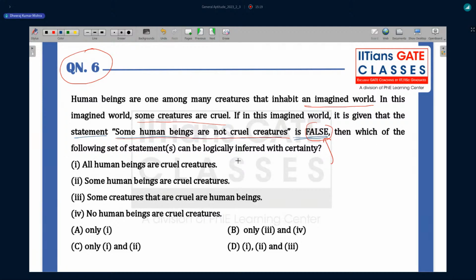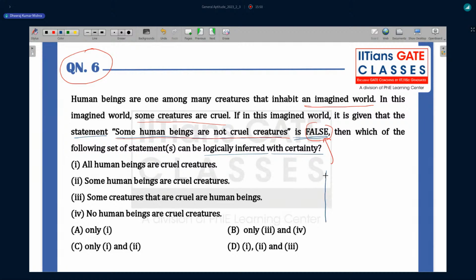So then, which of the following set of statements can be logically inferred with certainty? As they have said, "some human beings are not cruel creatures" is false. So it means that all human beings are cruel creatures, which you can say directly. And if you draw the Venn diagram for this question, so let's draw the Venn diagram also.